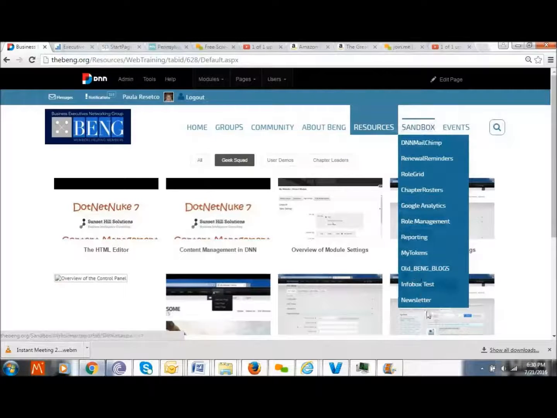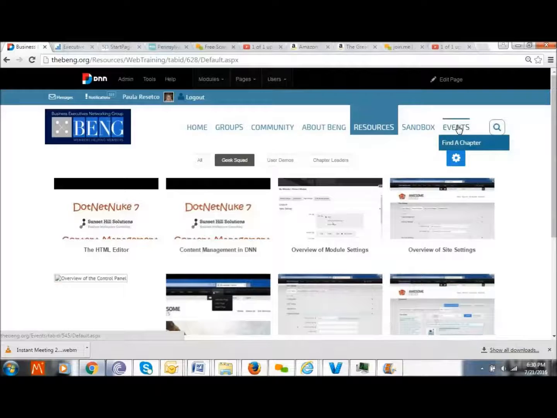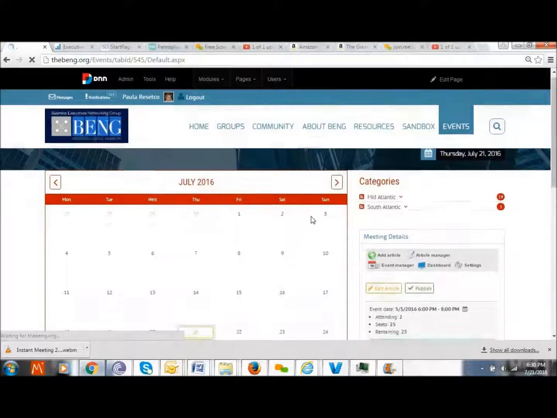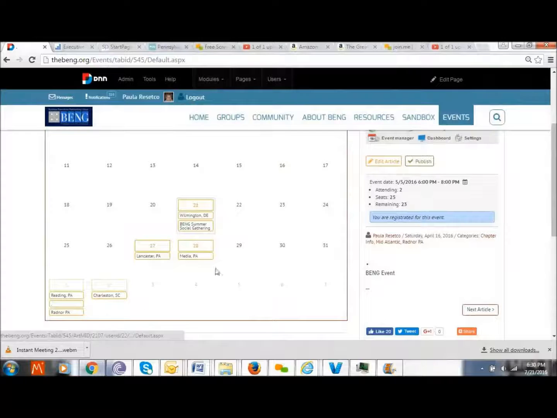Okay, the sandbox is more of an administrator thing, so I won't go into that. The final thing I'm going to show you are events, which is really the old calendaring mechanism. So if I go to events, I'm going to see for the rest of the month what events are available. Today actually is the 21st, and I'm supposed to be in media at this social event. I'll be there shortly.